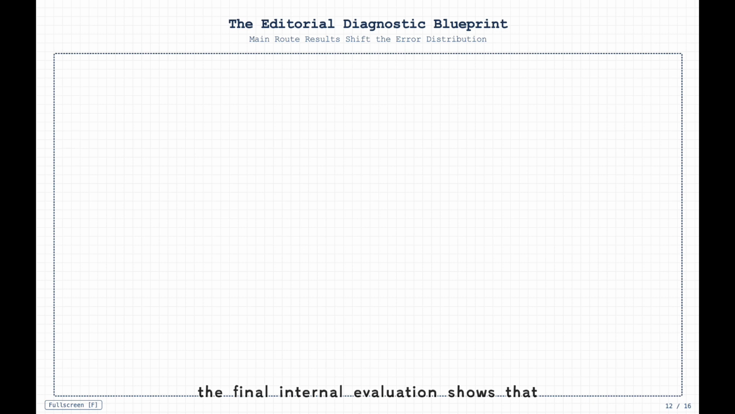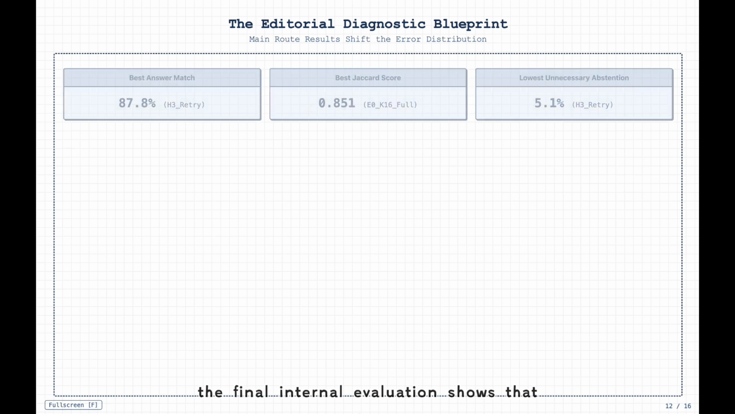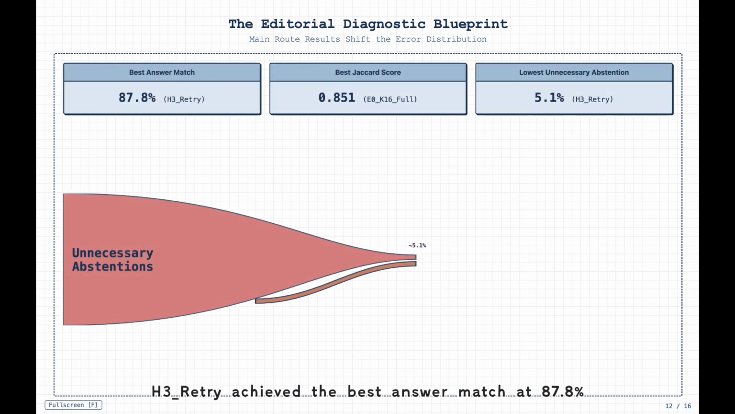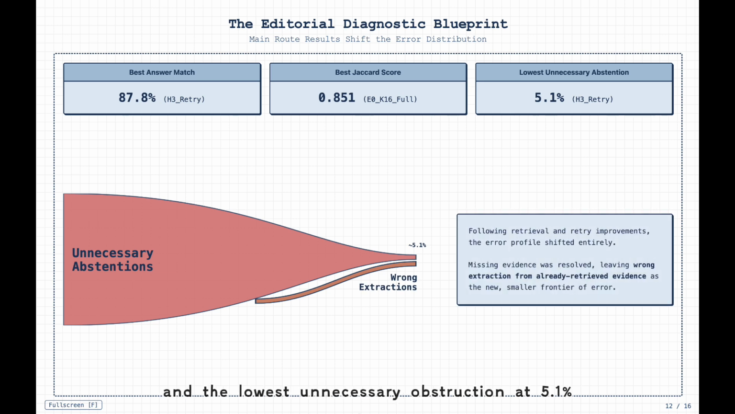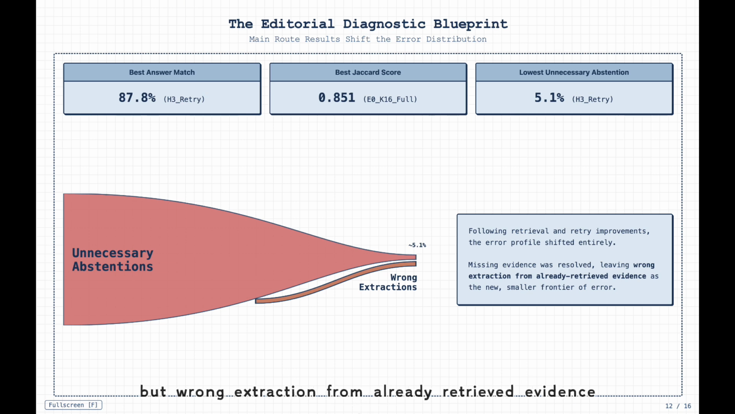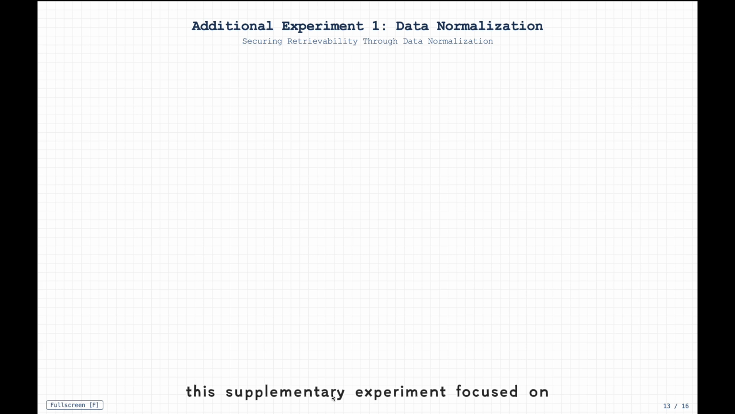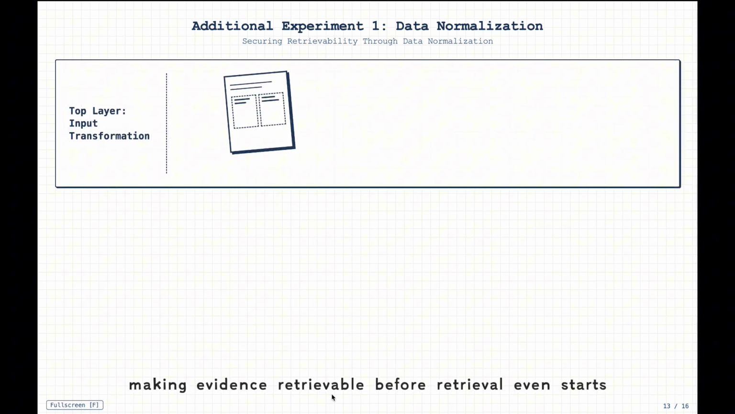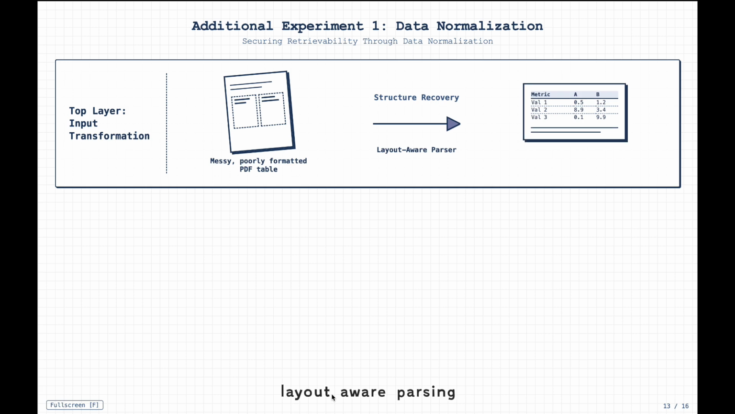The final internal evaluation shows that H3 retry achieved the best answer match at 87.8% and the lowest unnecessary abstention at 5.1%. E016 full achieved the best Jaccard score of 0.851. More importantly, the error distribution shifted. After retrieval and retry improvements, the main remaining issue was no longer missing evidence, but wrong extraction from already retrieved evidence.